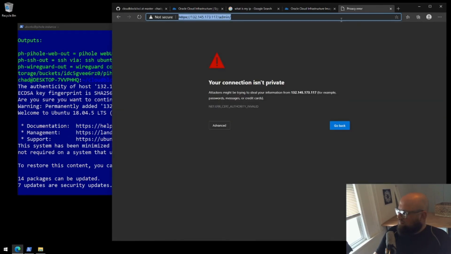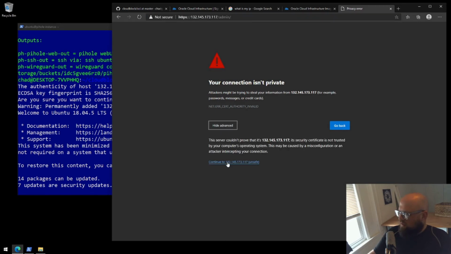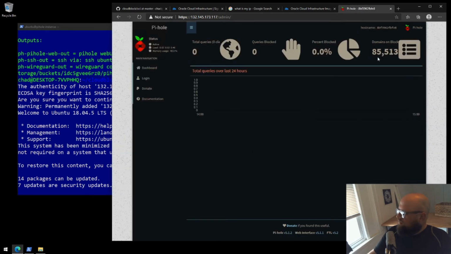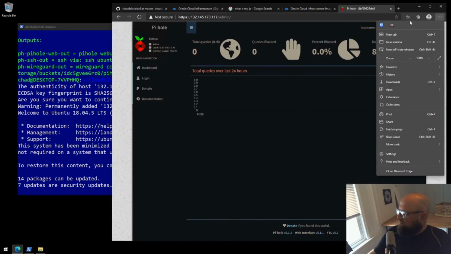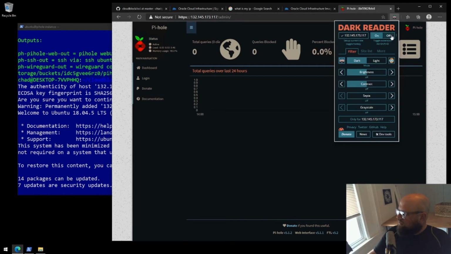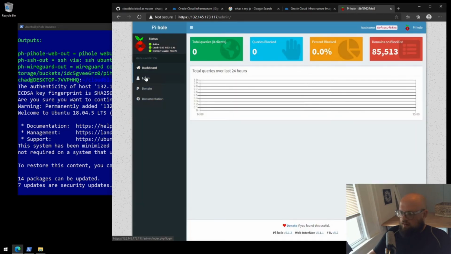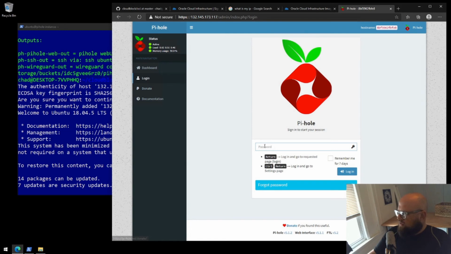paste it in. Our connection isn't private. That's okay. That's because we have self-signed certificates. Our connection is still encrypted. There's the Pi-hole web UI. I'm going to turn off my dark reader. There we go. And log in with my password that I set in my vars file.